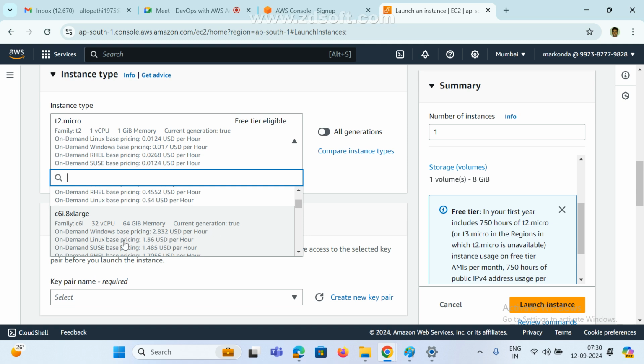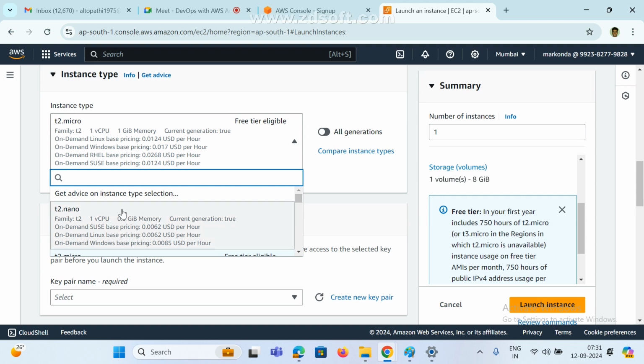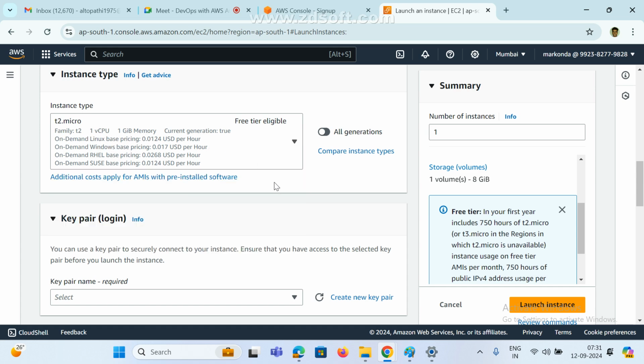This is my instance type, but for practice purpose don't use this one, every hour they charge some dollars. For practice purpose I am using this free tier, see here, T2 micro, 1 GB memory, 1 CPU, that's enough for me.